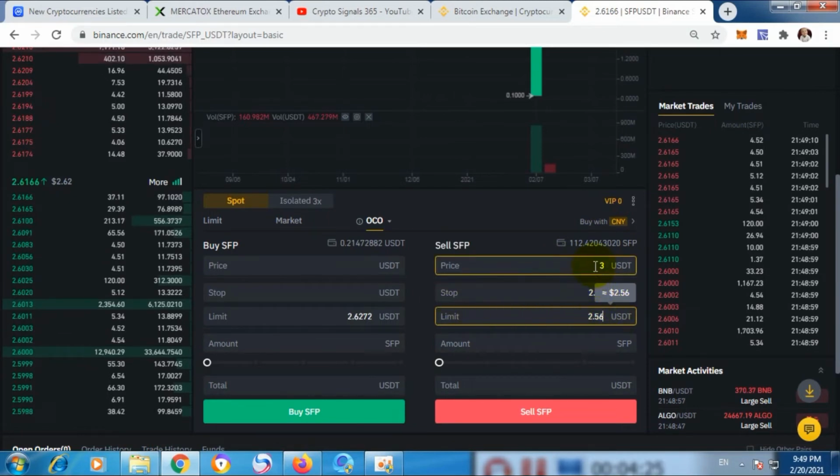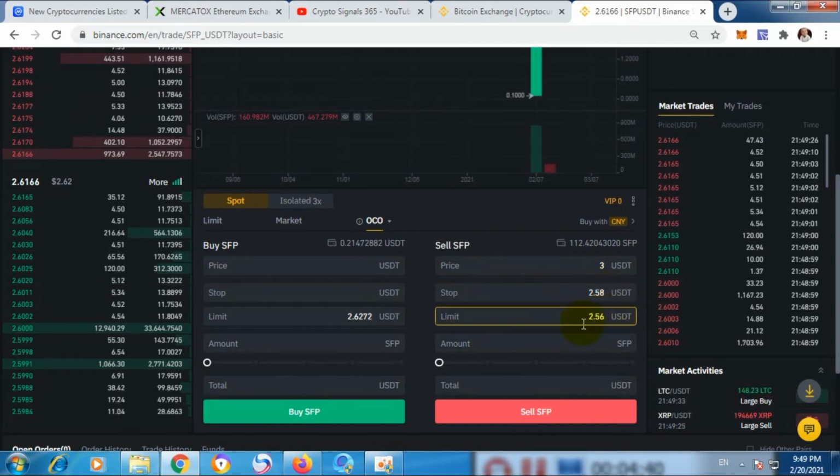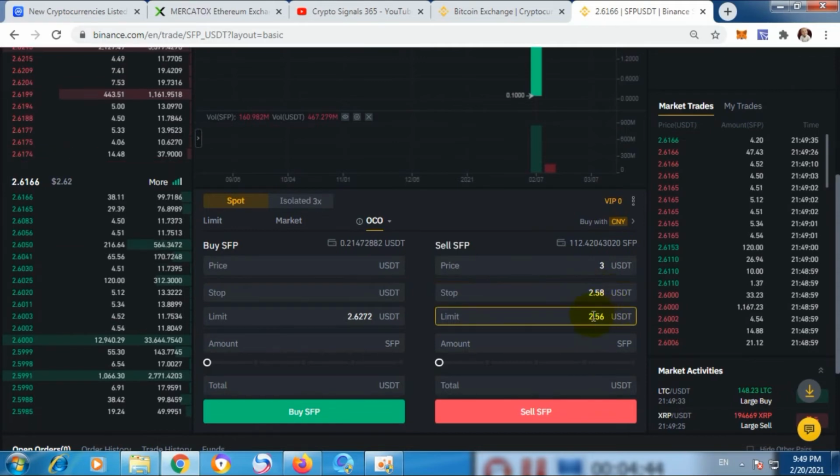This is your desired price. When the price reaches this amount, your SFP should be sold out. And when it decreases, this is your dump price: if the price reaches this one, then your SFP should be sold. So this is the trigger, and this is the actual price where you want to sell.